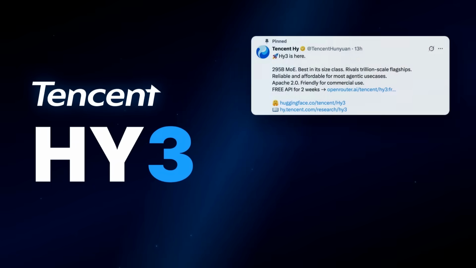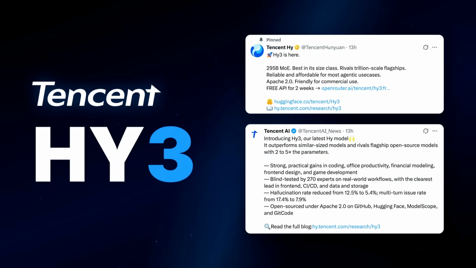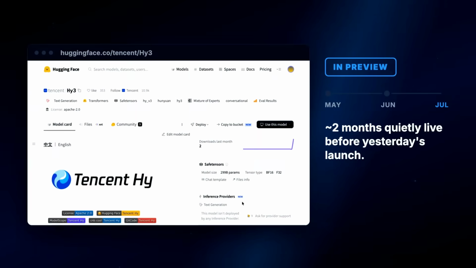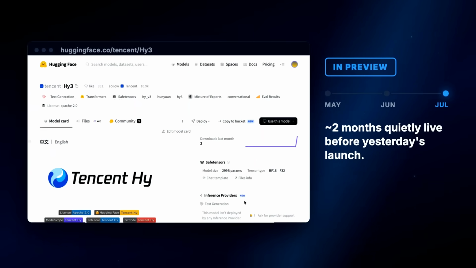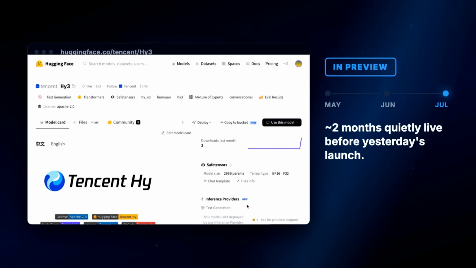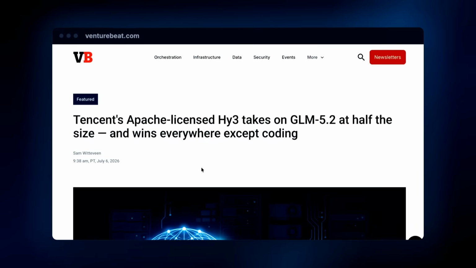All right, so yesterday Tencent launched their fully complete version of the Hy3 model. So this is a model that's been in preview for a month or two already. Now, when it came out, I wrote an article about it on VentureBeat.